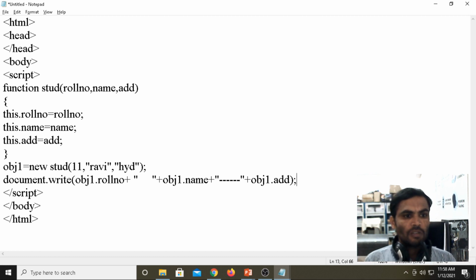Here what we do is create the constructor for student. This is a parameterized constructor. We are passing three parameters. For student we are creating the object, and with the help of the object we are calling the properties of the function: roll number, name and address.